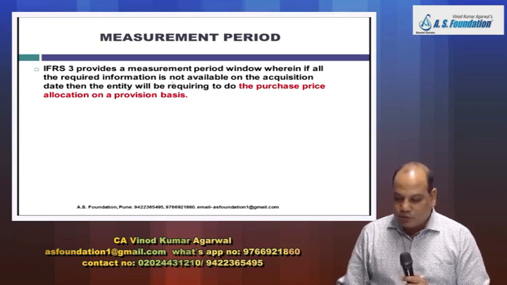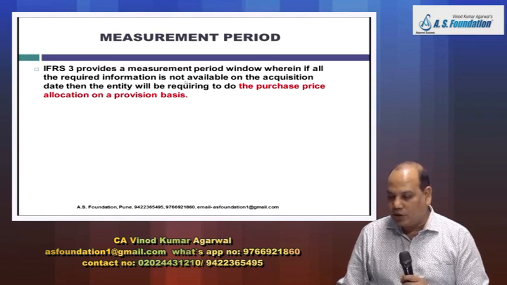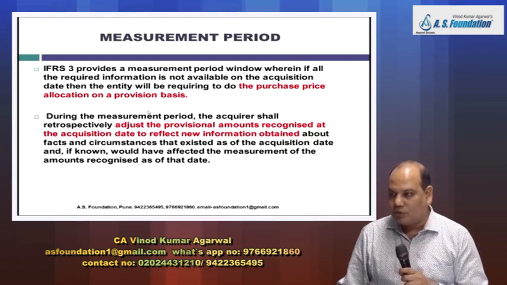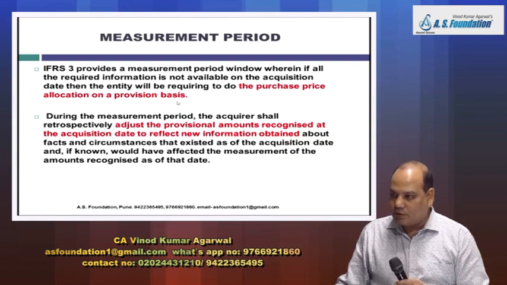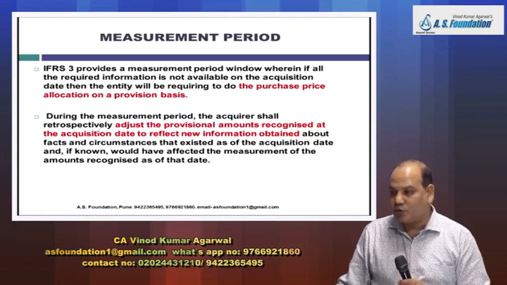IFRS 3 provides a measurement period window wherein if all the required information is not available on the acquisition date, the entity will be required to do the purchase price allocation on a provisional basis. Okay, this paragraph is understood. During the measurement period, the acquirer shall retrospectively adjust the provisional amount.